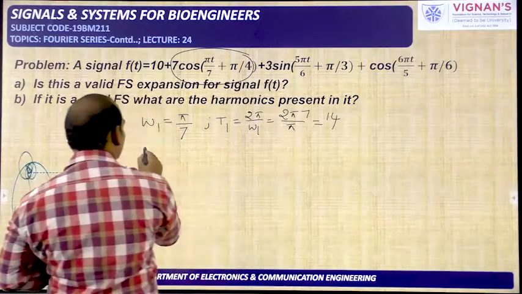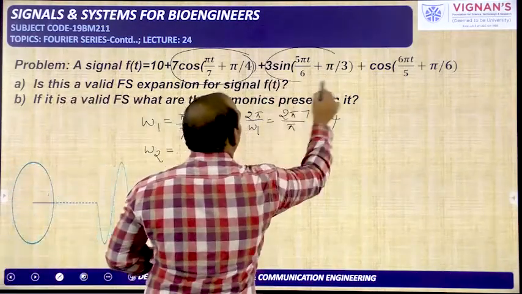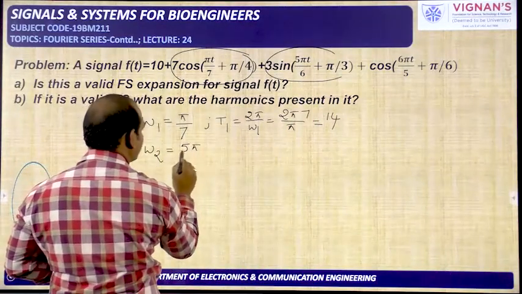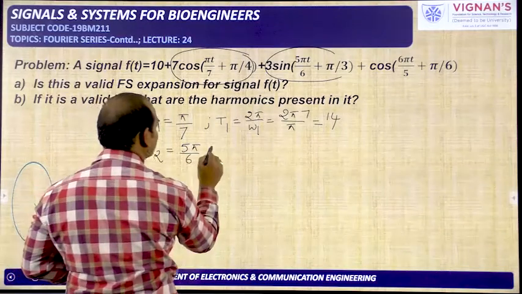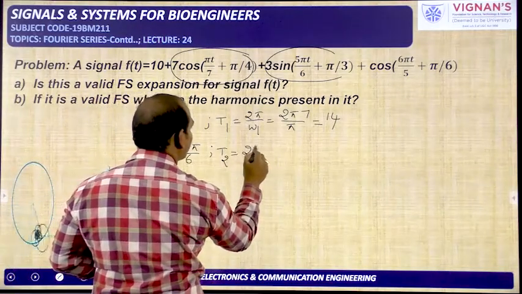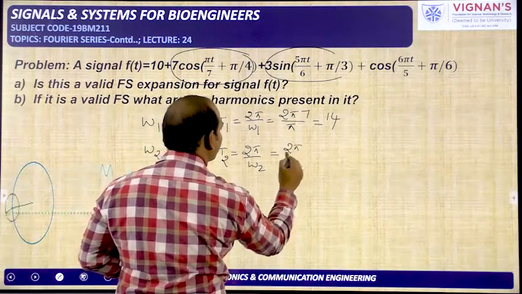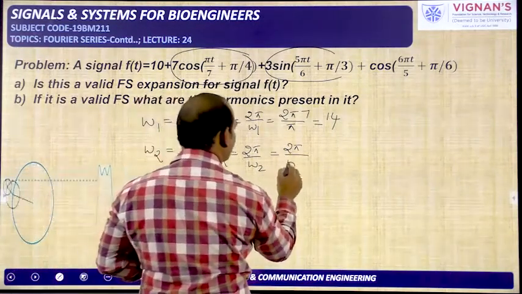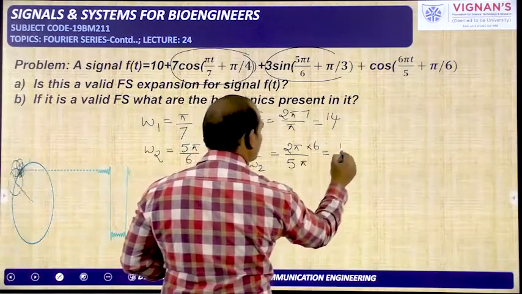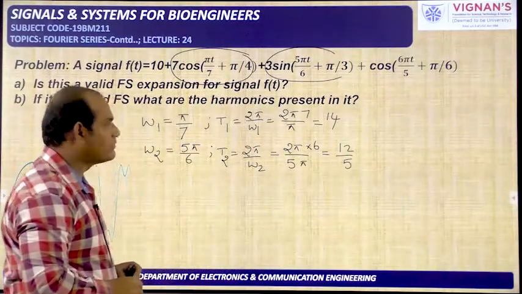Next, omega 2 I am taking. Omega 2 is equal to, from this term, 5 pi by 6. 5 pi by 6 is the omega 2. For this one, T2 is equal to 2 pi by omega 2, that is 2 pi by 5 pi by 6, so it is equal to 12 by 5. This is the T2 value, 12 by 5.